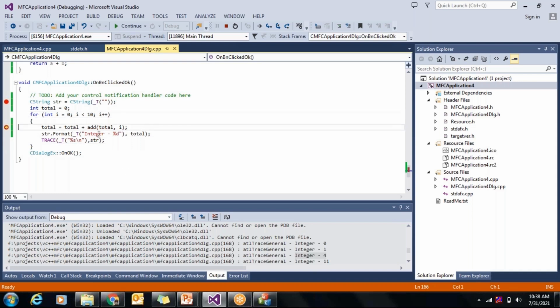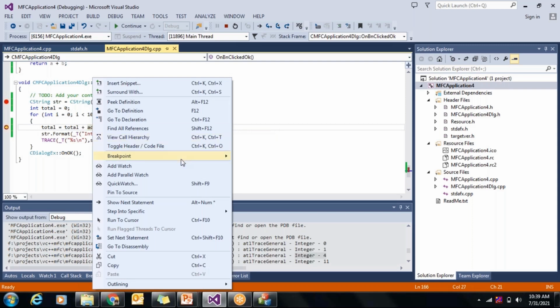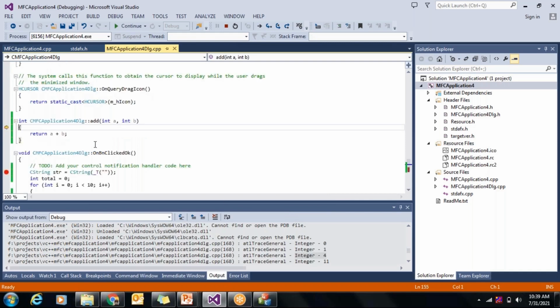Now I want to check what is happening in this add function. I want to step into this function and see what is happening. To do that, you can right click and click on step into this particular function, the add function. Then it will go here and you can see what it is doing.